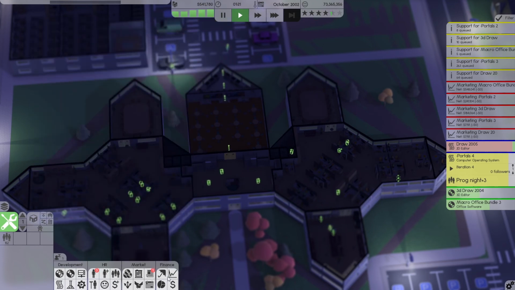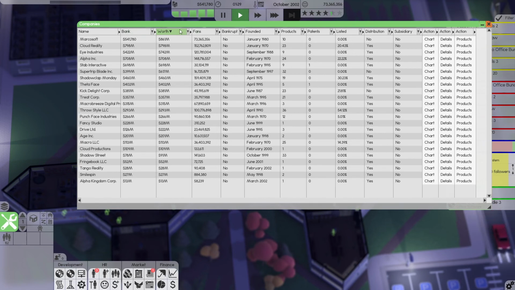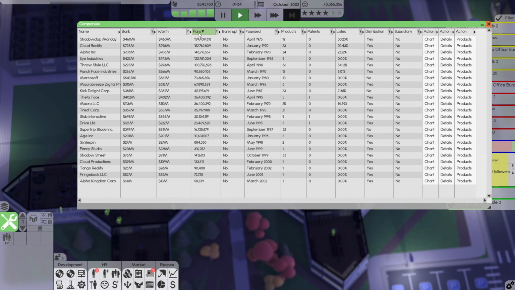Deposit. Let's take a quick look at... again, before we go anywhere else, we are now the highest worth company in the entire game. When it comes to fans, we aren't the best in the entire world, but we are getting there slowly but surely. Definitely better than some of the younger companies here. You are very young.